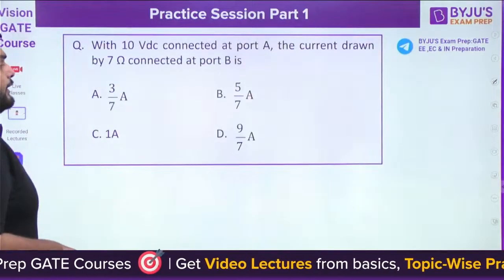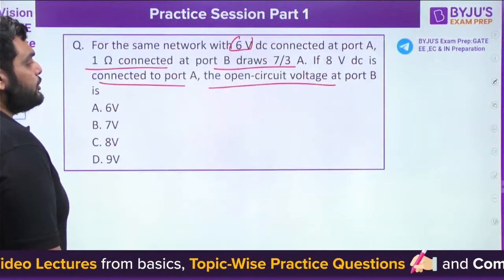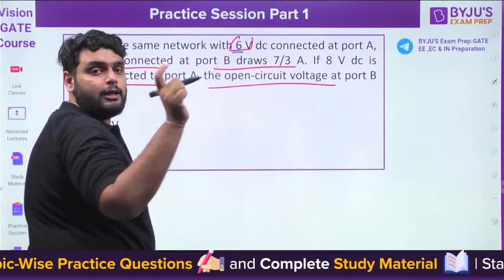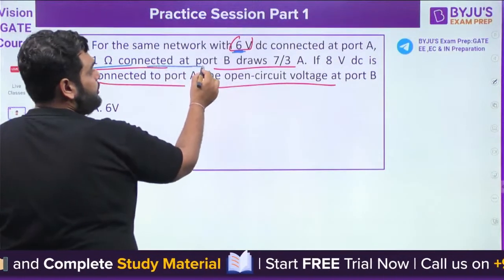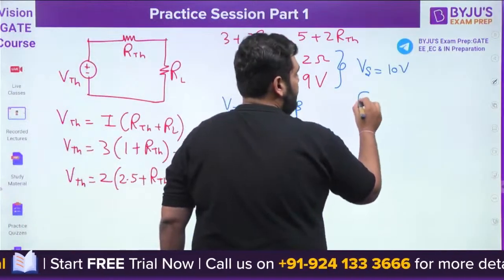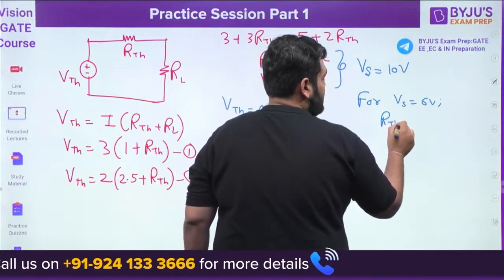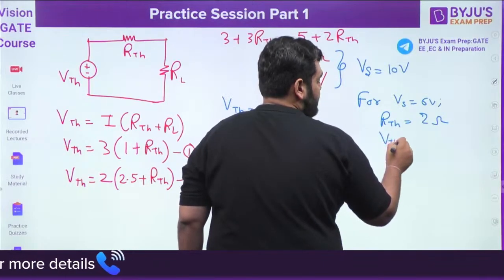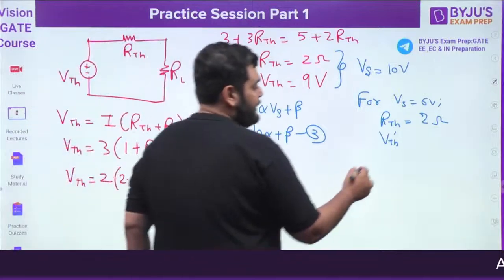Now let's see what question they are asking. They are saying now 6 volt DC, so the source voltage is changing. With 6 volt DC connected at port A and 1 ohm connected at port B, 7/3 ampere flows. So if I talk about Vs equal to 6 volt, RTH remains the same. RTH will be 2 ohms. Now VTH will become VTH dash. Now according to this equation, can I find out VTH dash?